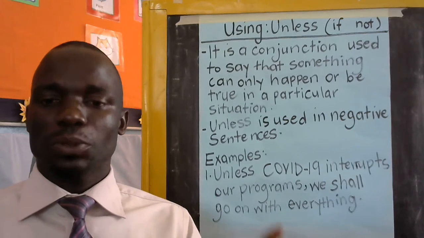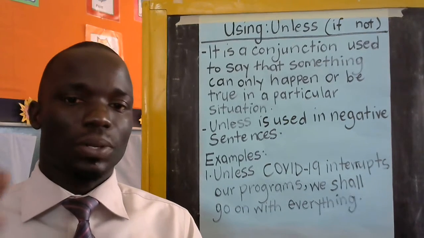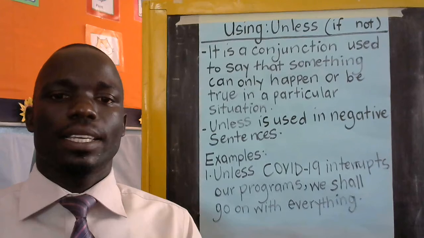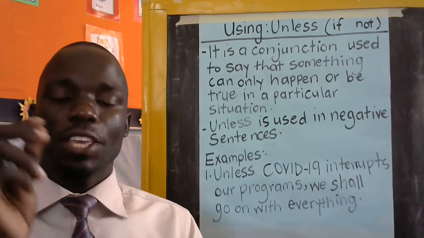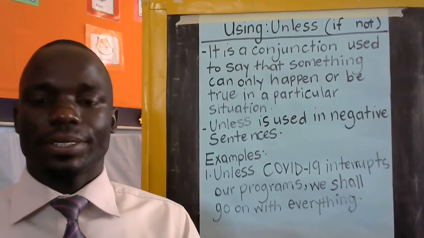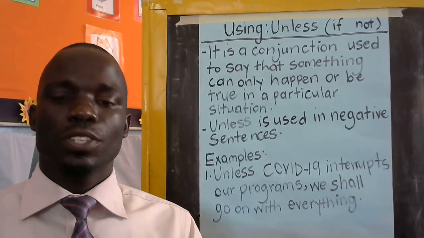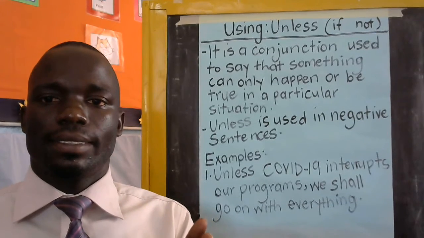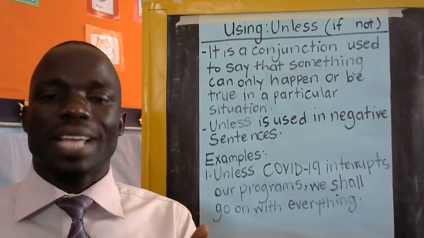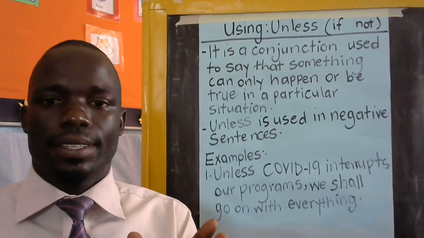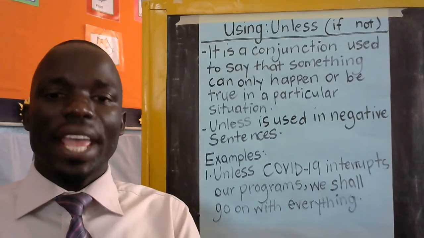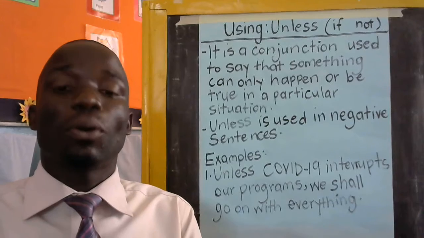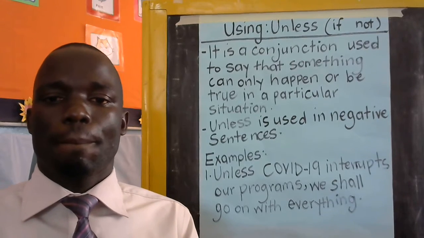If you are to go back to conditional sentences, we said there are two parts in any conditional sentence. We have the if clause and the main clause. So unless as a conjunction affects the if clause. So our emphasis is going to be on the if clause here.